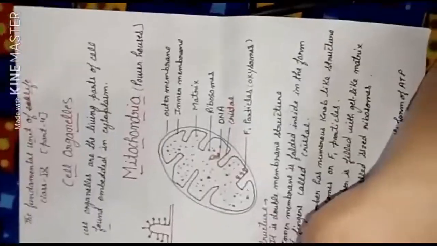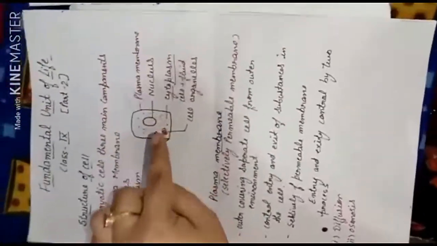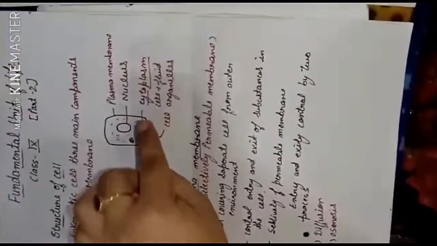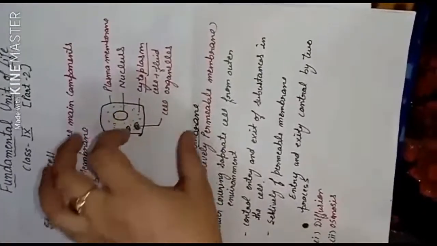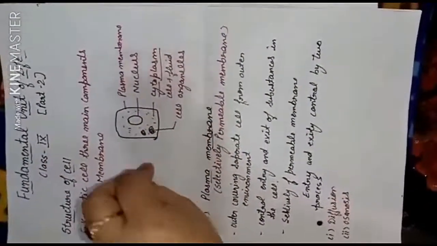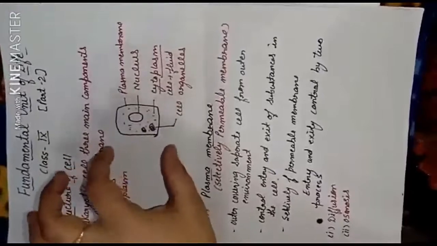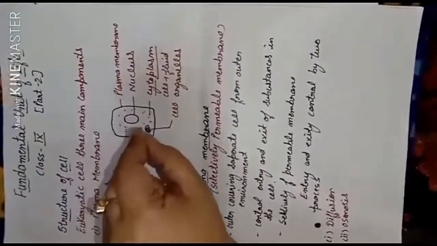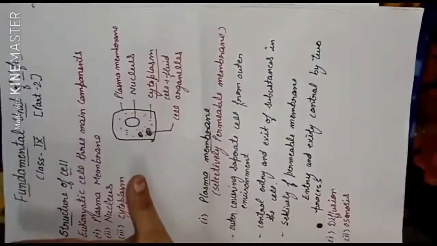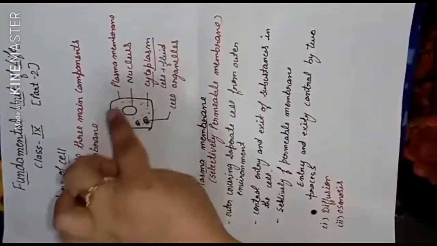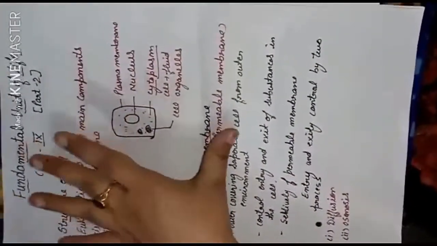Study well. Class, I told you we started the structure of the cell and we completed two parts, the plasma membrane and the nucleus. Now in this class we will discuss the cytoplasm, and you know the cytoplasm is the jelly-like fluid present in the cell, and this fluid contains a number of cell organelles. Now what are the cell organelles? The living components present in the cytoplasm are called the cell organelles.